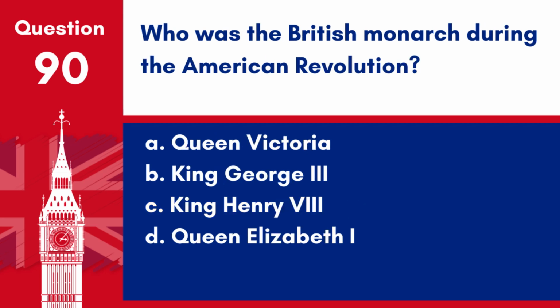Question 90. Who was the British monarch during the American Revolution? A. Queen Victoria. B. King George III. C. King Henry VIII. D. Queen Elizabeth I. Answer B. King George III. His reign saw the American colonies declare independence from British rule.